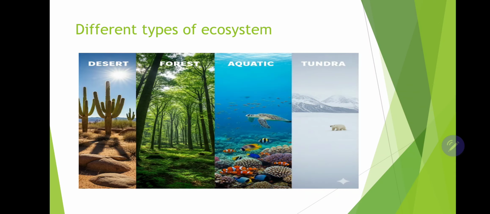Then we can see the different types of ecosystem around us, that is desert ecosystem, forest ecosystem, aquatic and tundra ecosystem.